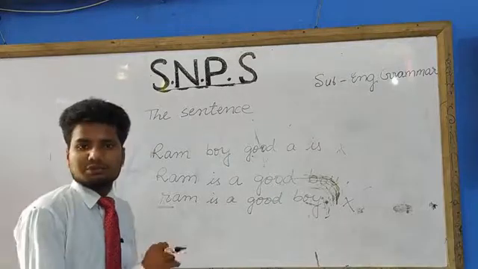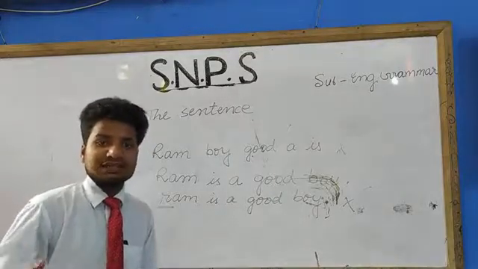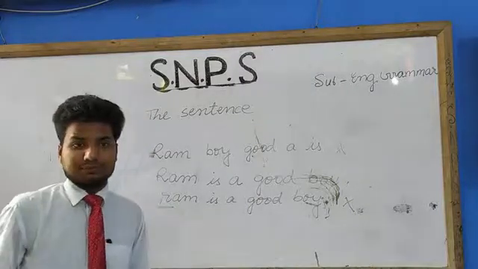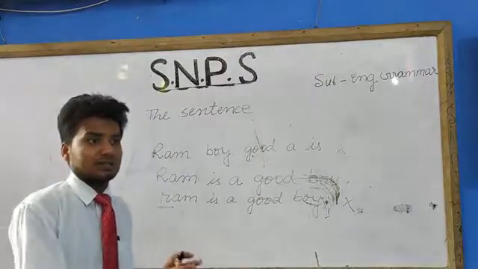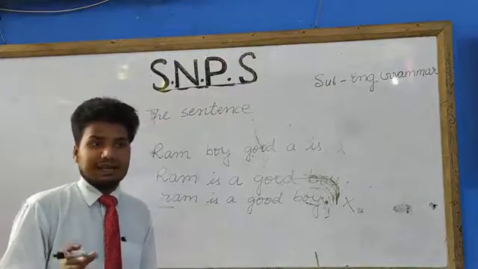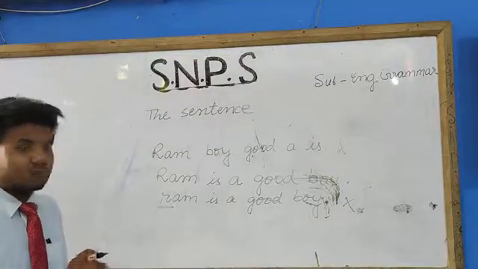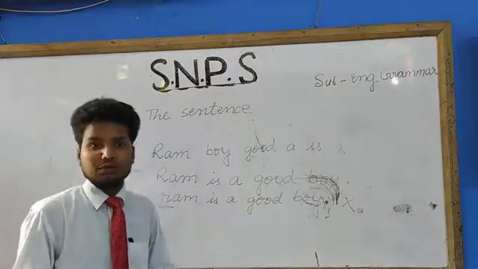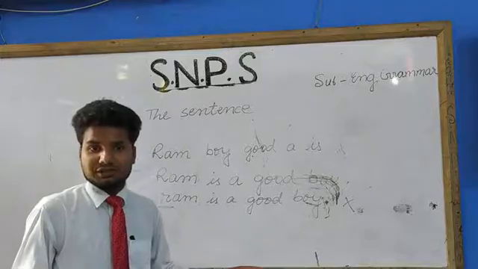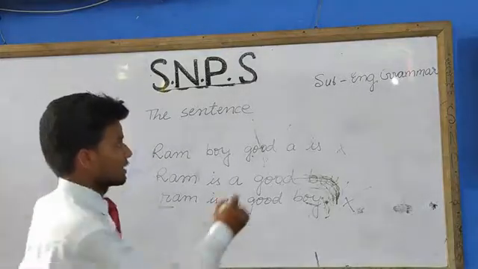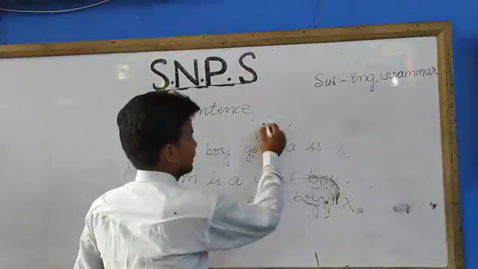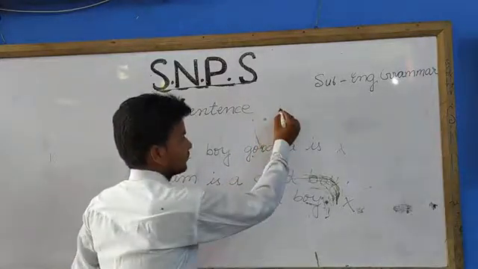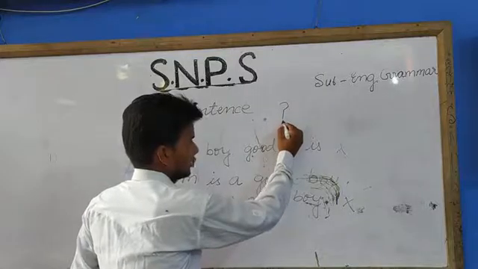But on the basis of sentence, if your sentence is giving simple sense, that means if your sentence is in the form of assertive or imperative, I will make you aware of the kinds of sentence in next class, assertive and imperative sentence end with full stop. But if the sentence is in the form of interrogative, like question, how are you, where are you going, what are you doing these days? So in such type of sentence, you have to put question mark like this. Full stop, you know, a dot. This is the full stop. But if the sentence is in the form of interrogative, you have to put question mark.